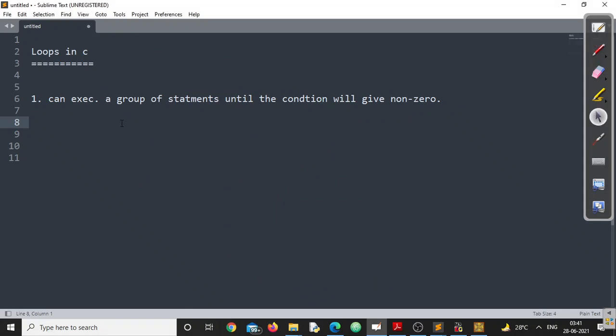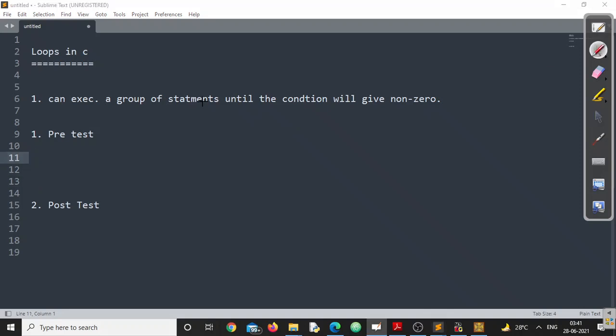And we have different types of loops in C. We'll be looking into that. One loop is called a pre-test loop, and the second loop is called a post-test loop. We'll discuss this too: what exactly pre-test is and what exactly post-test is.